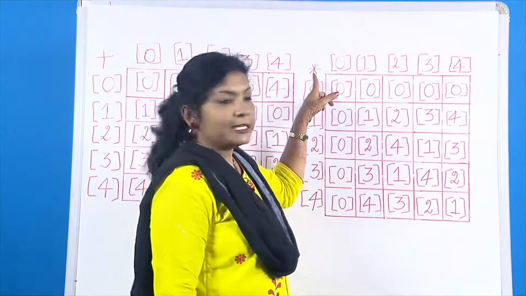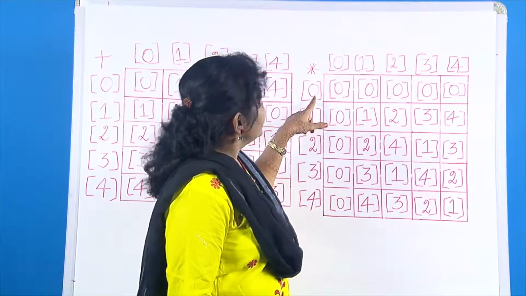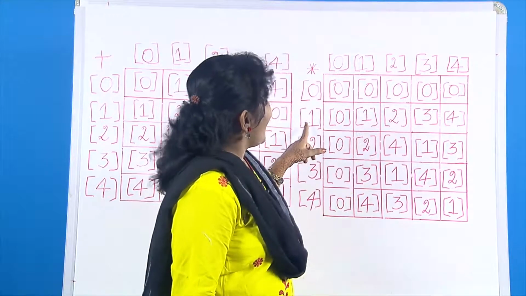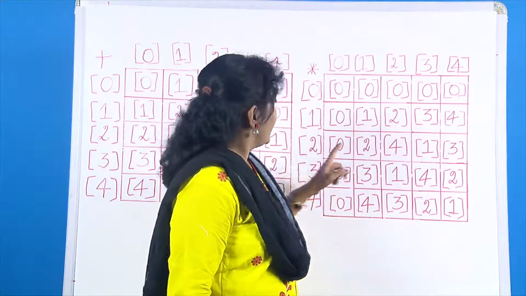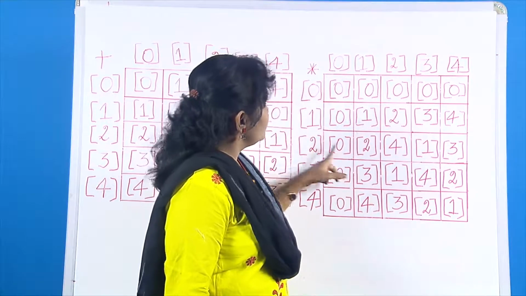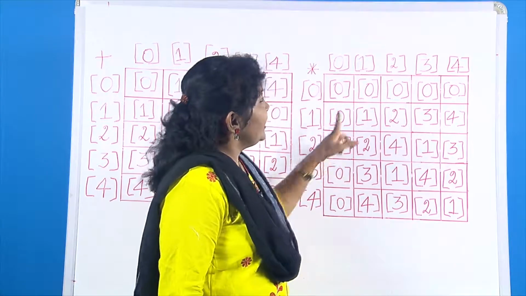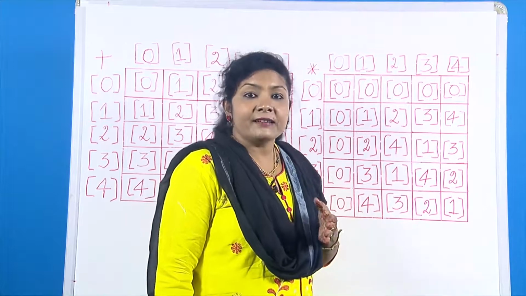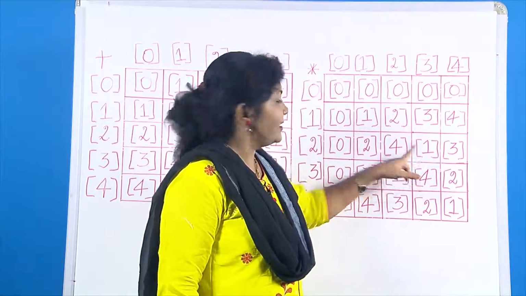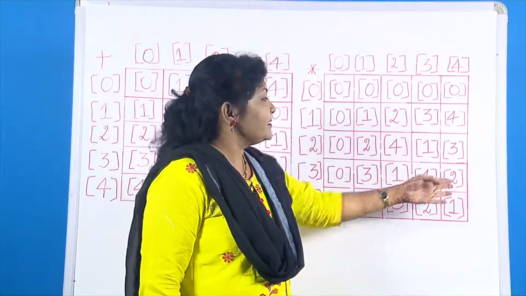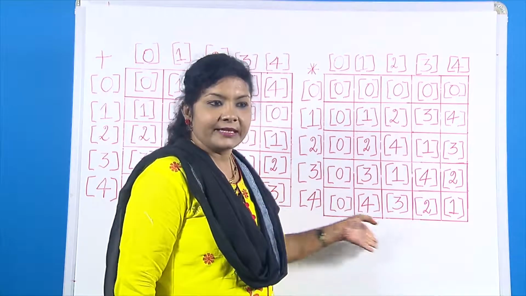Next we see the multiplication here. 0 times 0 is 0, and anything multiplied by 0 is 0. Multiplying by 1 gives the same elements. For 2, 2 times 0 is 0, 2 times 1 is 2, 2 times 2 is 4, 2 times 3 is 6. 6 divided by 5 leaves remainder 1, so we put 1 here. Likewise 2 times 4 is 8, the remainder is 3, and we have done all of this here.